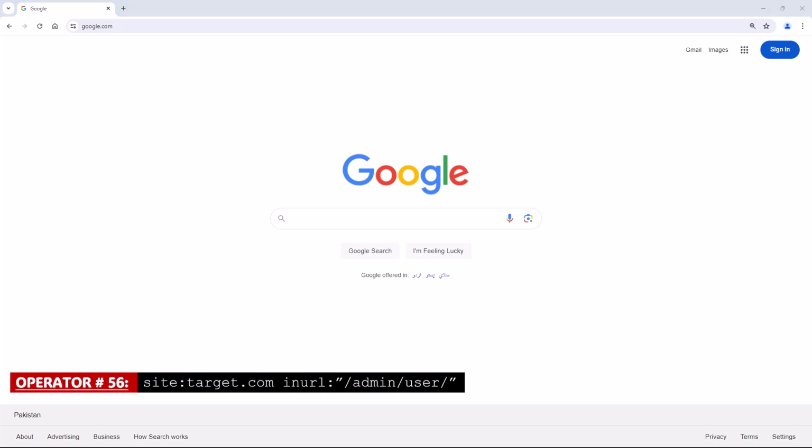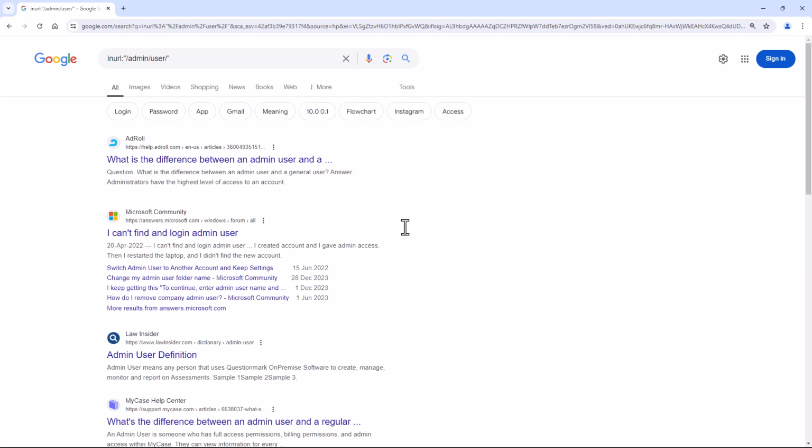Operator number 56, site with the combination of in URL. This Google Dork will search for user administration pages on a website, which may provide access to sensitive functionality or reveal user information.